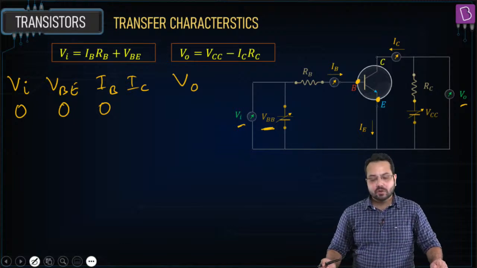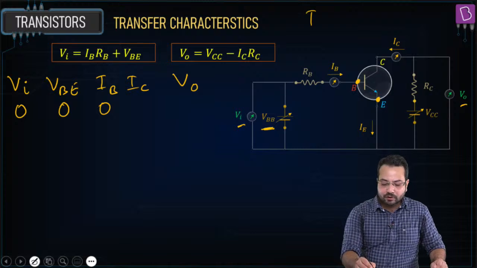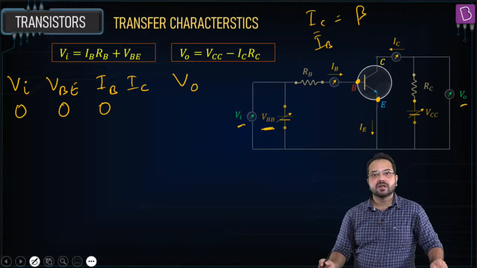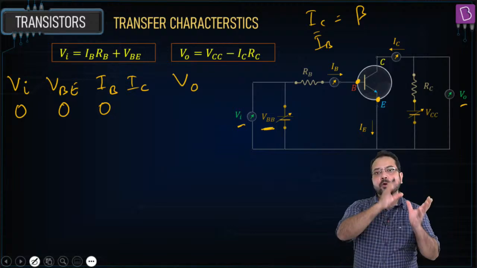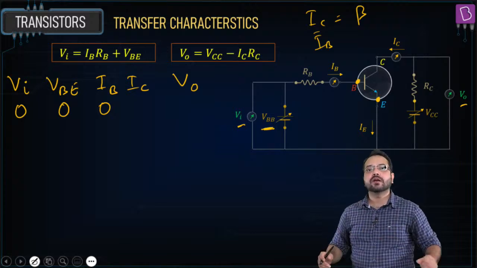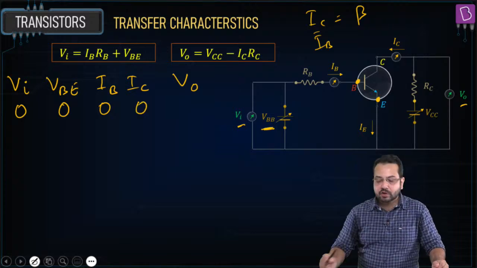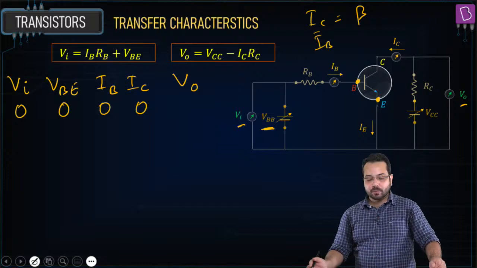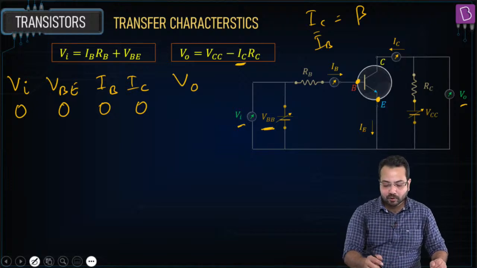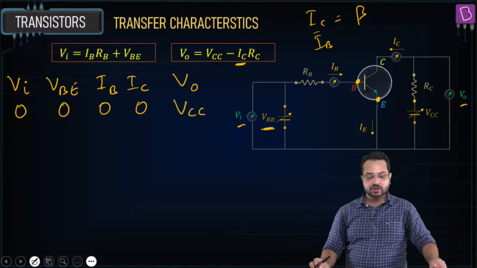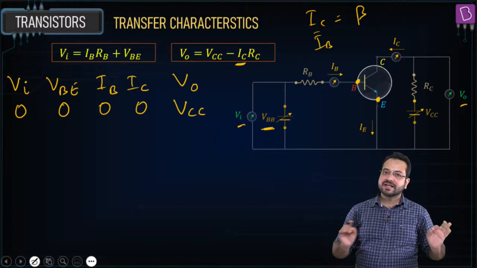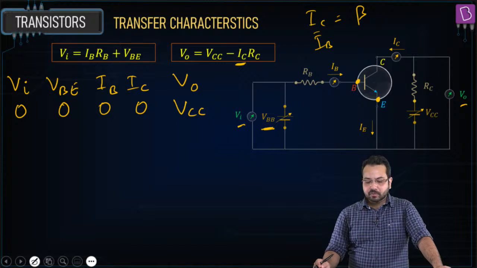And if IB is 0, what is going to happen to IC? We know that IC upon IB is equal to beta. If there is no charge flowing from the emitter to the base, there will also be no charge flowing from the base to the collector. So IC is also going to be 0. And if IC is 0, just look at this equation: the output voltage is going to be VCC, and that is the maximum output voltage. Is this clear? Any problem over here?